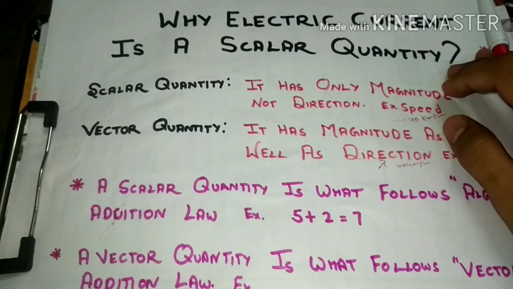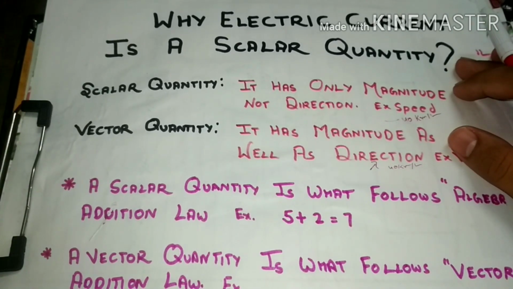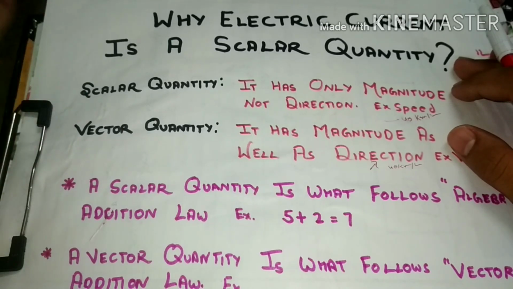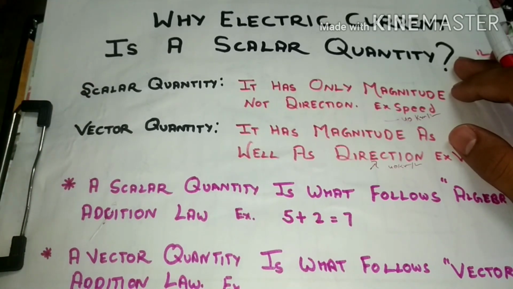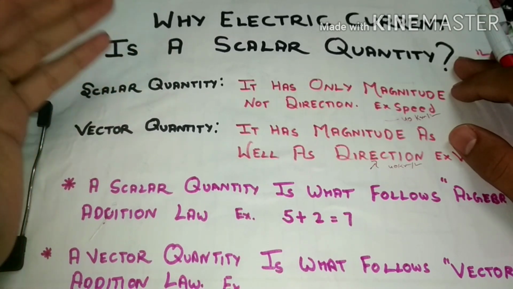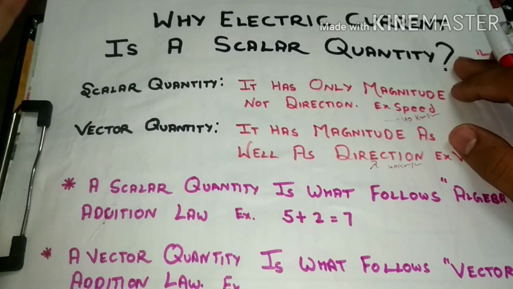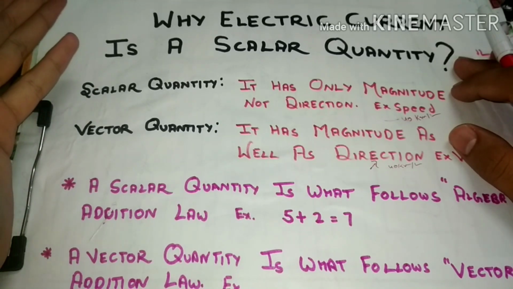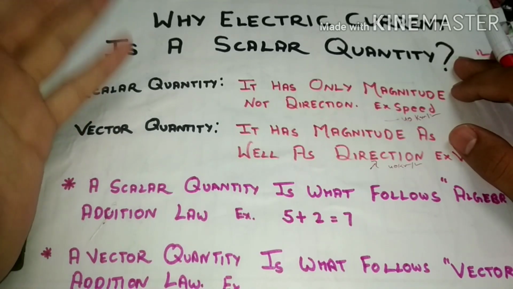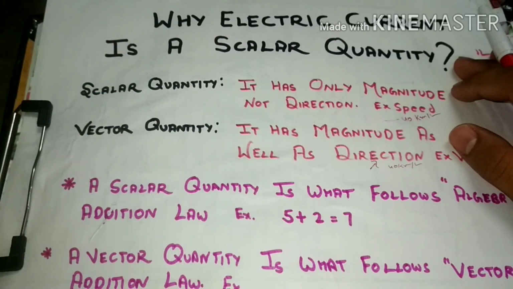Most of our brilliant students know what scalar and vector quantities are, but I want to tell those who don't know about it. First, we start with the scalar quantity. What is a scalar quantity? A scalar quantity is that type of quantity which has only magnitude. It does not give us any direction. Example: speed, distance. Both are scalar quantities. Why? Because they give us only the magnitude. They do not provide us direction.